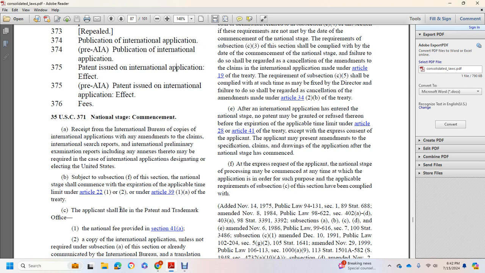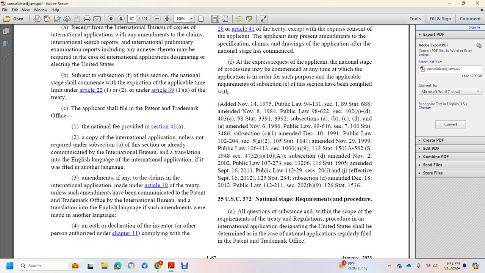Be subject to subsection F of the application, national state shall commence with the expiration applicable to the limited time limit under Article 22, 1 or 2 of the Article 31, 9, 1A with the treaty of the application for the patent trademark with a national fee under Section 41A.